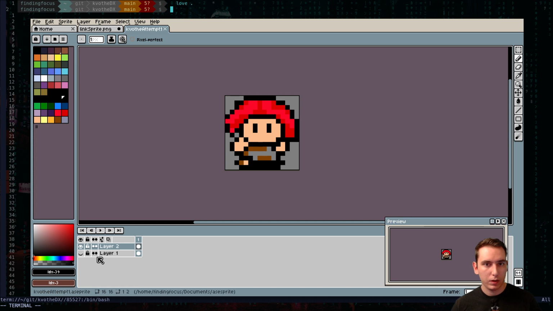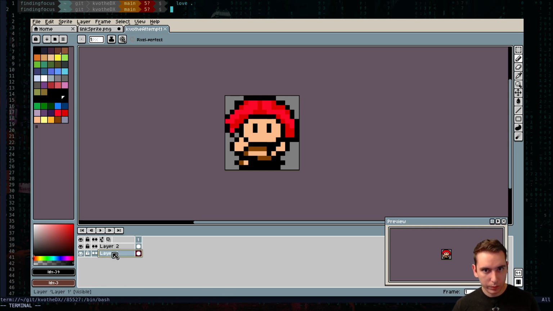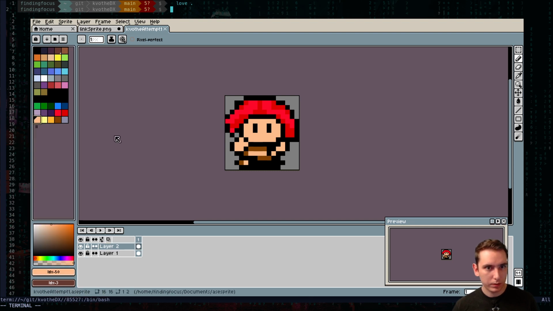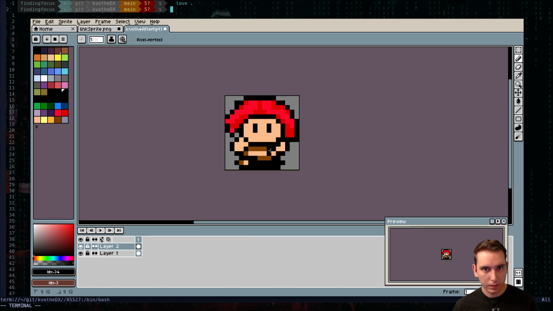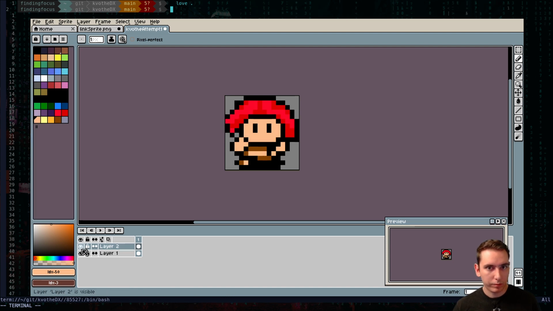Yeah, we need to flatten this. So if we don't need to flatten this, let's just color what this is over it, so that we have it. And then we don't have to get rid of Link, because it's nice to have as a reference. And then we don't have to flatten it.